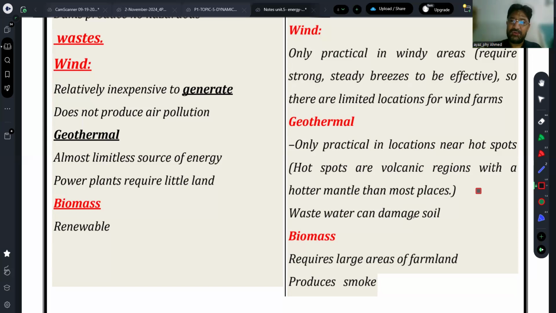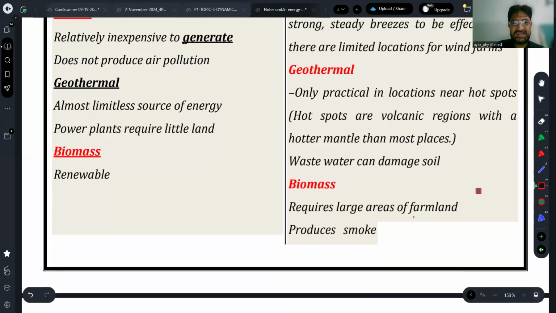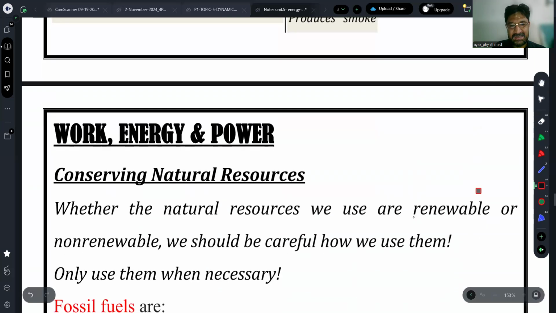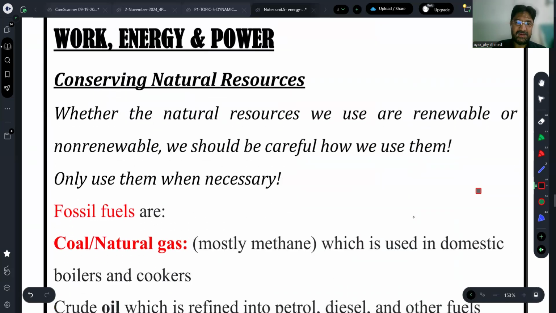You have to go to areas where a volcanic eruption is expected, which is another danger. Then biomass is renewable, but it requires large areas and farms, and produces smoke. That's its disadvantage, pollution is one of them.